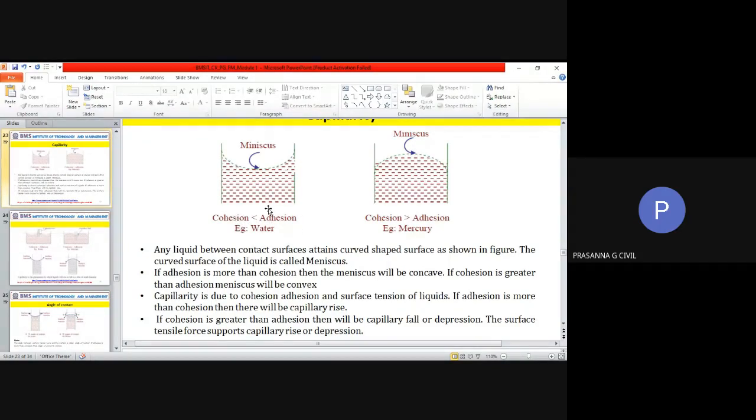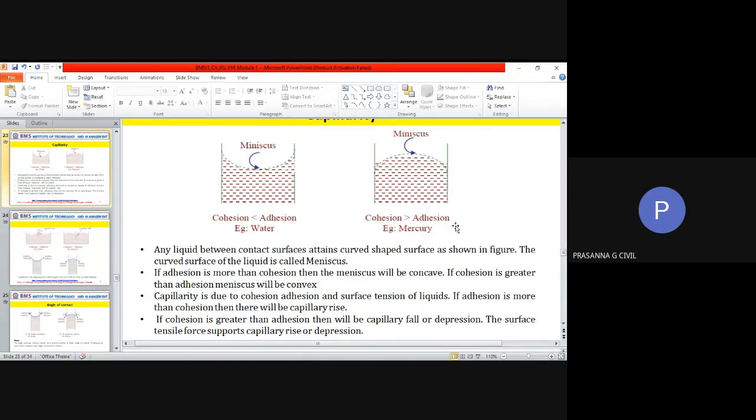And the best example where adhesion is greater than cohesion. Wherever adhesion is greater than cohesion, you have a U-shaped meniscus, and the best example for that will be water. Wherever cohesion is greater than adhesion, your meniscus will be like this. That's why the globule-like formations happen. So then your surface becomes curved like this.